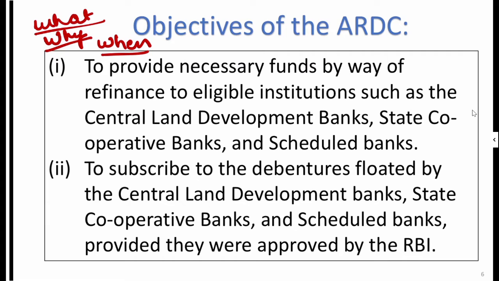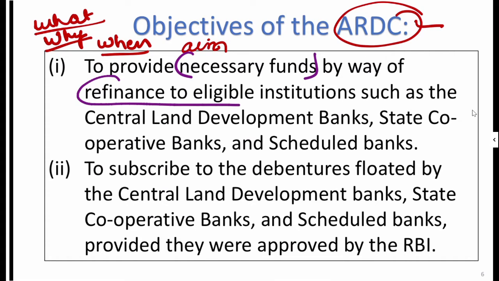Next comes the objective, or we can say the aim, of ARDC. ARDC का aim क्या है? The first aim of the ARDC is to provide necessary funds by way of refinance to eligible institutions. यहाँ पर एक word use किया गया है eligible institution. तो हैं कौन ये eligible institution? Remember that this ARDC is not directly providing loans to the farmers.